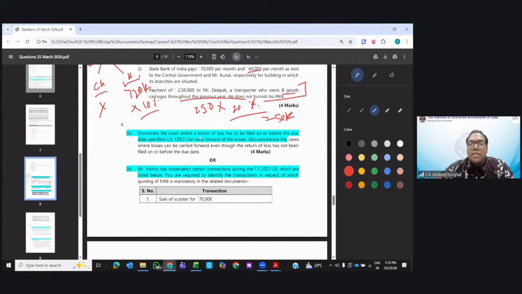Next. Enumerate the cases where return of loss has to be filed on or before the due date. Also enumerate where we cannot carry forward the losses which are not filed before the due date. Which are the losses we can carry forward even if the return of loss we have filed later? Even if we have filed the return late, there are two types of losses which we can carry forward: house property and unabsorbed depreciation. Is house property loss applicable in case of new scheme? The answer is no.